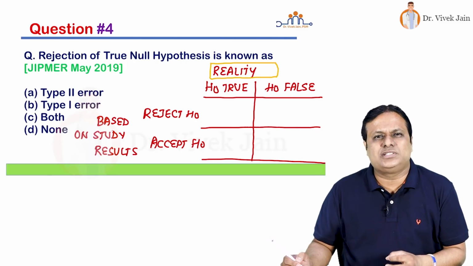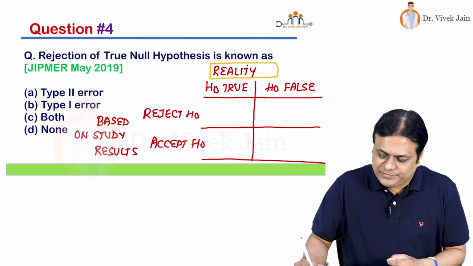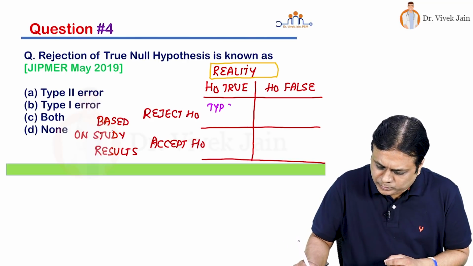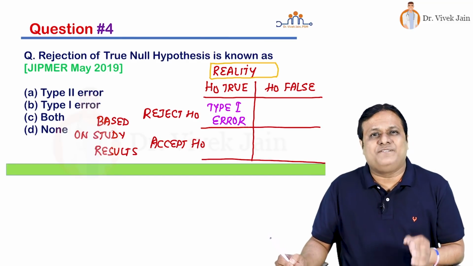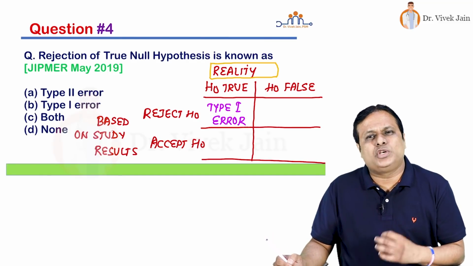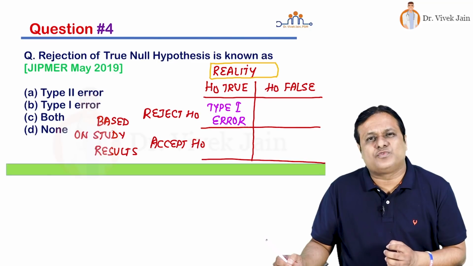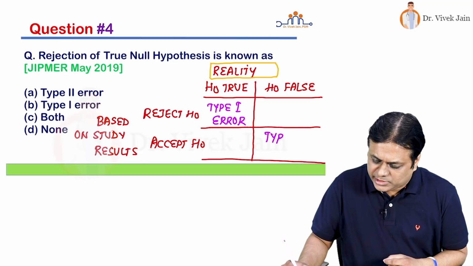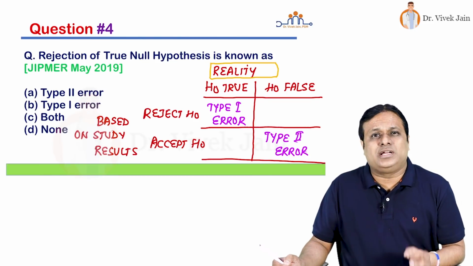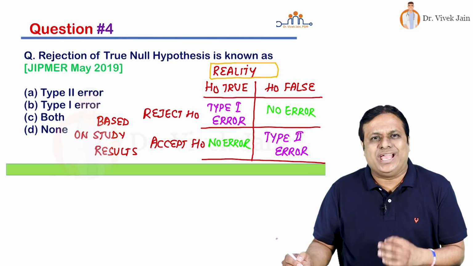If null hypothesis is true, but you reject, this is type 1 statistical error. Opposite of that, if null hypothesis is false but accepted by chance, this becomes type 2 error. Other two situations are no error at all.